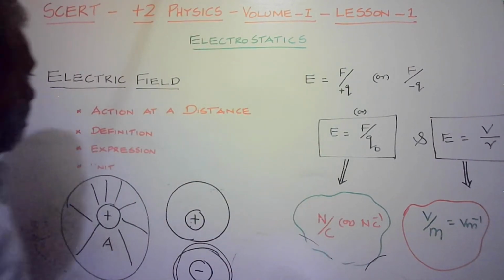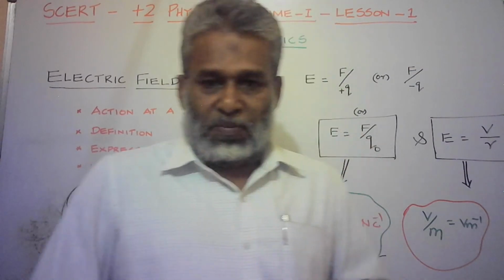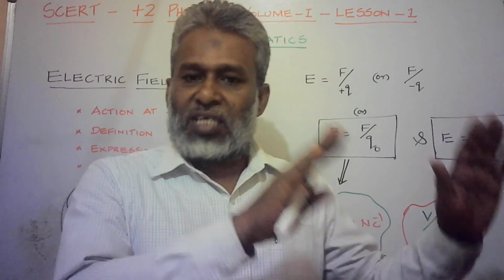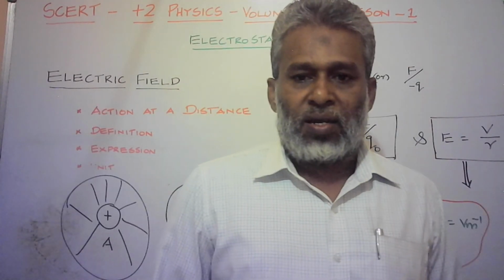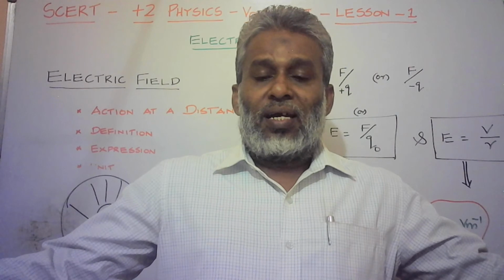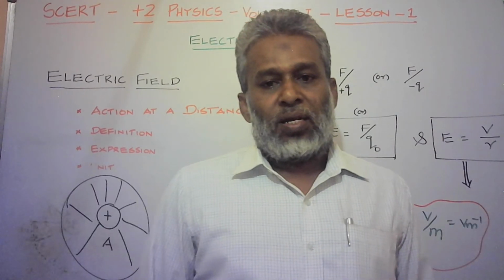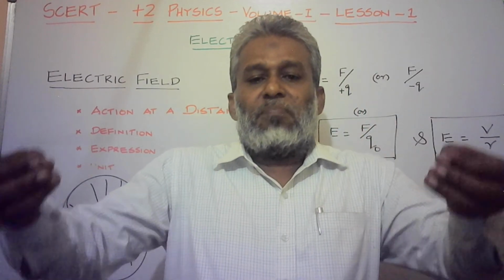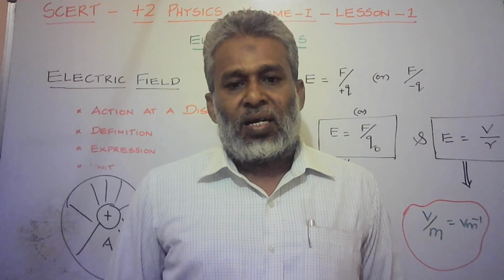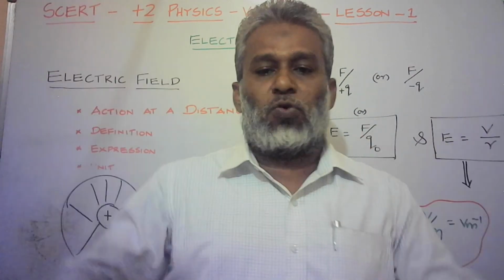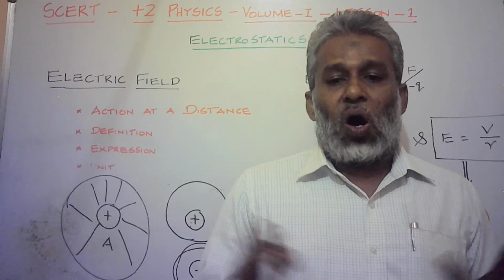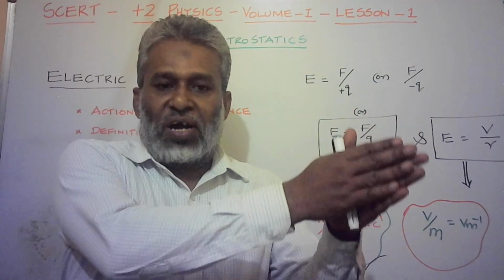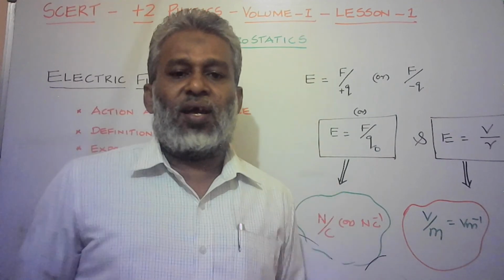So what is action at a distance? There are two charges, whether similar or dissimilar. The fields of each charge influence each other. These are making interaction. That interaction will experience a force, may be attractive or repulsive. These are the action, the force of attraction or repulsion. This action happens at a distance.